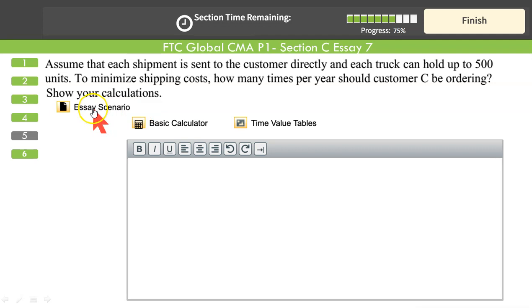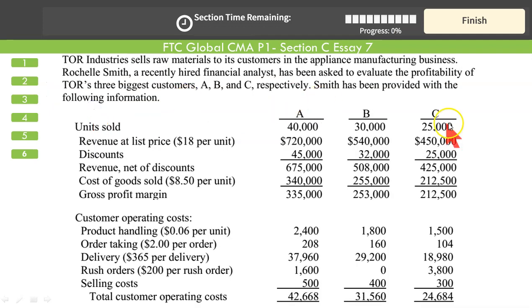Go back to the scenario. How many units do we sell to customer C? 25,000 units, right? 25,000 units are sold to customer C every year. Our truck can carry 500 units in each trip. So if there are 25,000 units sold every year, 25,000 divided by 500, it means there can be 50 trips.